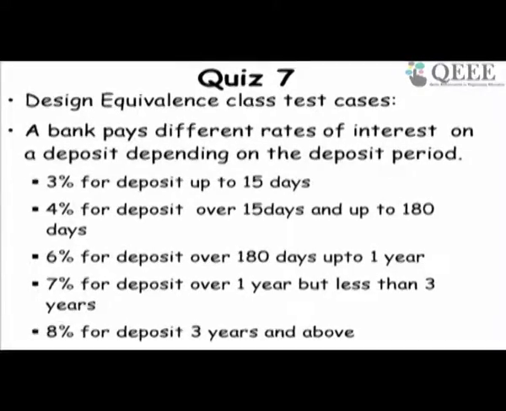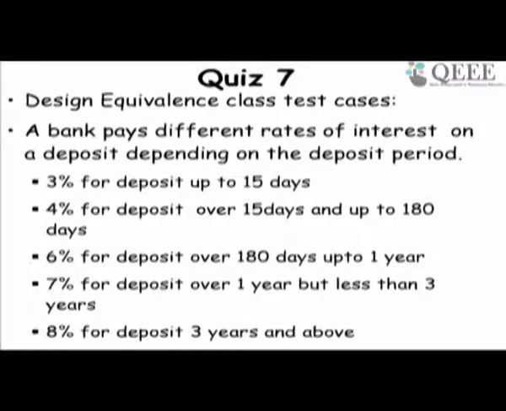Now let's do one quiz. You need to design equivalence class test cases. A bank pays different rates of interest on a deposit depending on the deposit period: 3% for deposit up to 15 days, 4% for 15 days to 180 days, 6% for 180 days to 1 year, 7% over 1 year but less than 3 years, 8% for 3 years and above.